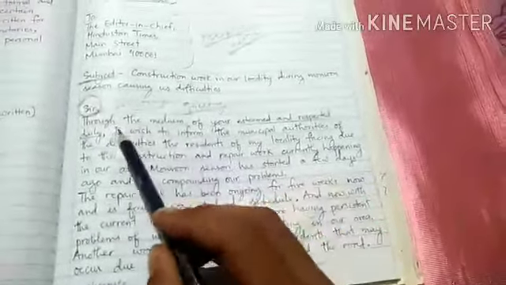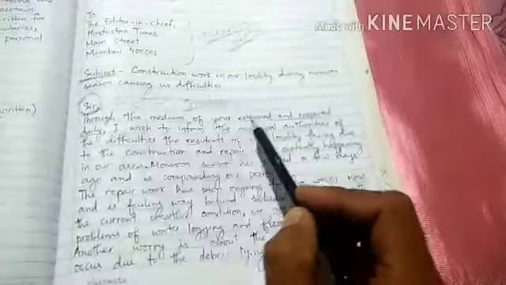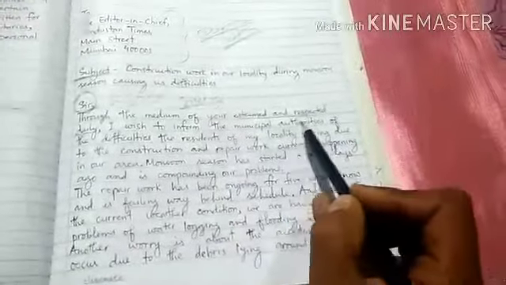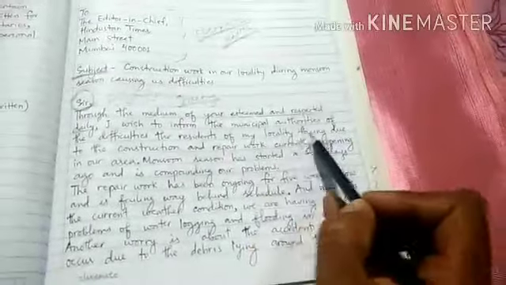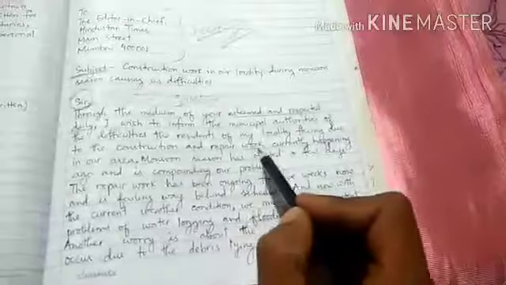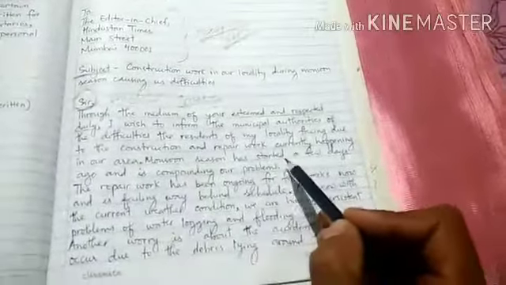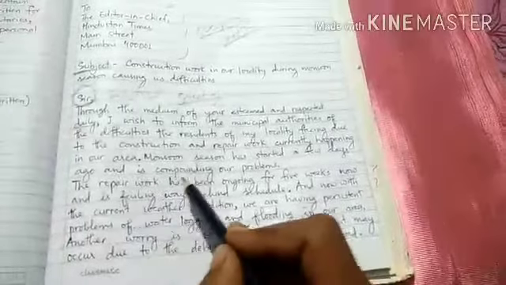Okay, through the medium of your esteemed and respected Delhi, I wish to inform the municipal authorities of the difficulties the residents of my locality are facing due to the construction and repair work currently happening in our area. Monsoon season has started a few days ago and is compounding our problems.